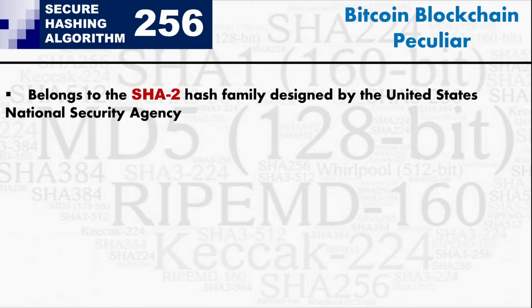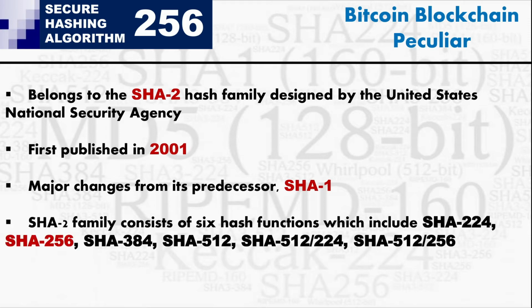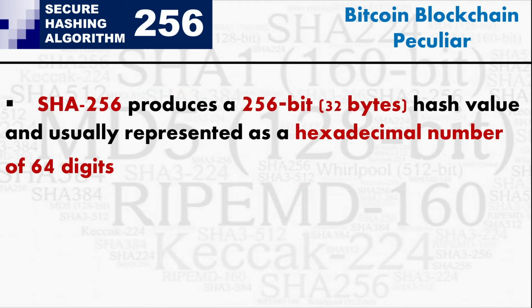So what is SHA-256? It belongs to the SHA-2 family, the Secure Hash Algorithm 2 family. It was designed by the United States NSA and first published in 2001. Major changes came from its predecessor, SHA-1. The SHA-2 family has 6 hash functions, of which we are interested in SHA-256, which is peculiar to the Bitcoin blockchain. SHA-256 produces a 256-bit, that is 32 byte, hash value, usually represented in hexadecimal form. Basically it comes out as a 64 digit output.